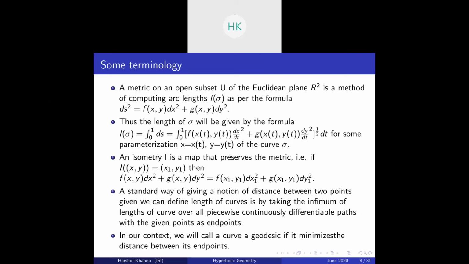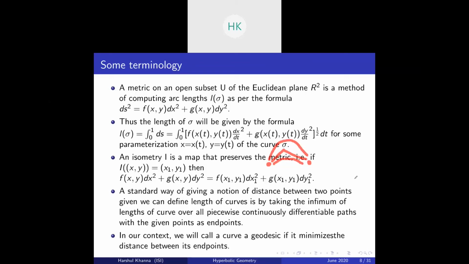A standard way of giving a notion of distance between two points: now we have developed a notion of length of the path, and what we want to do is give a notion of distance between two points. Suppose you have two points, this point and this point. You take piecewise smooth curves between them, you measure the length of all such curves, and you take the infimum. The resulting infimum is called the distance between the two points.